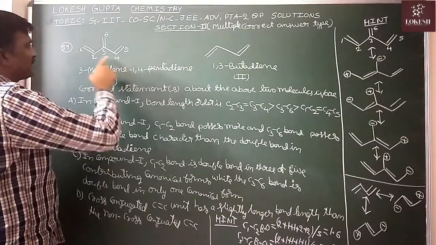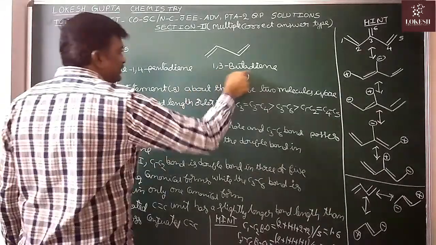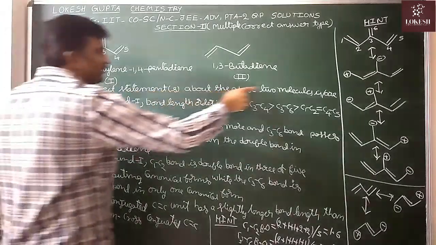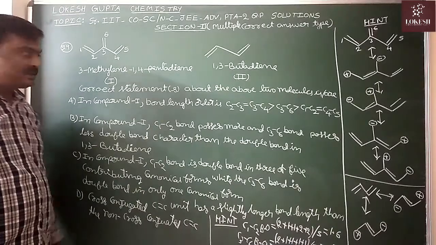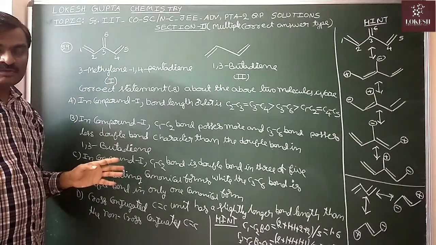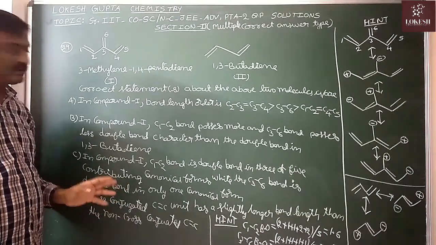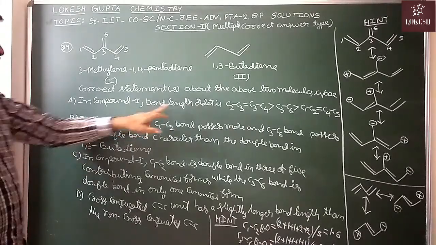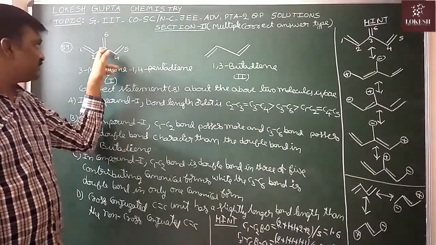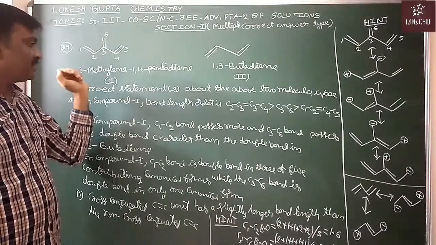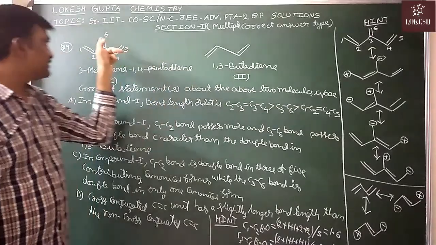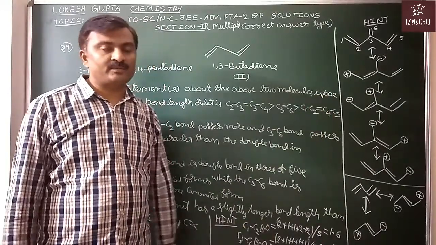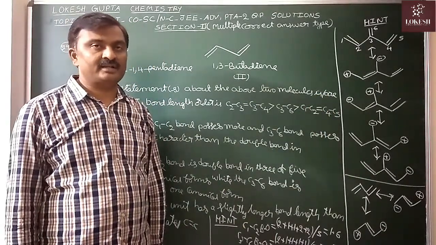Now come to the next question. 3-methylene-1,4-pentadiene is compound 1, and 1,3-butadiene is compound 2. Correct statements about the above two molecules are. Here, for these two molecules, bond length related questions are given. What is the first option in compound 1? Bond length order: C2-C3 bond length is equal to C3-C4 bond length, and it is longer than C3-C6. When compared with this, the C1-C2 and C4-C5 bonds are shorter. Is it correct or not?